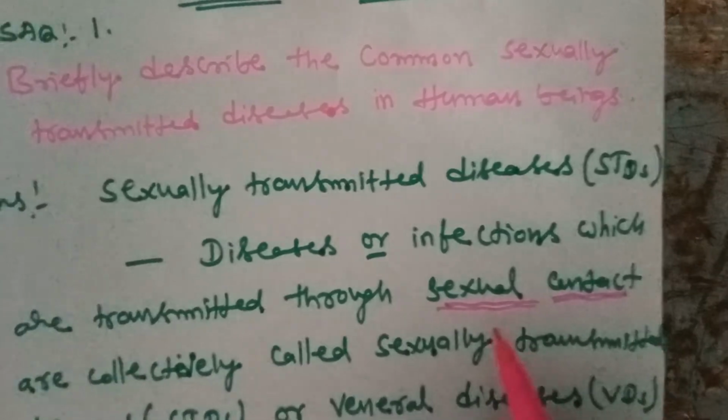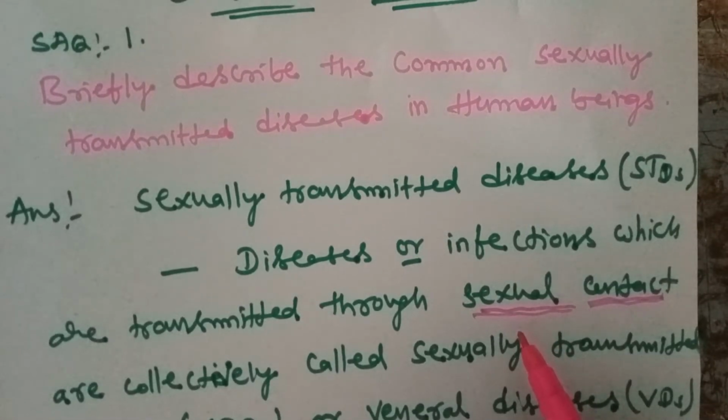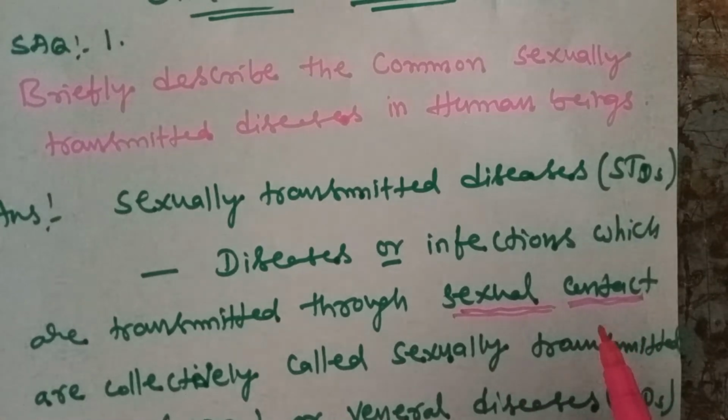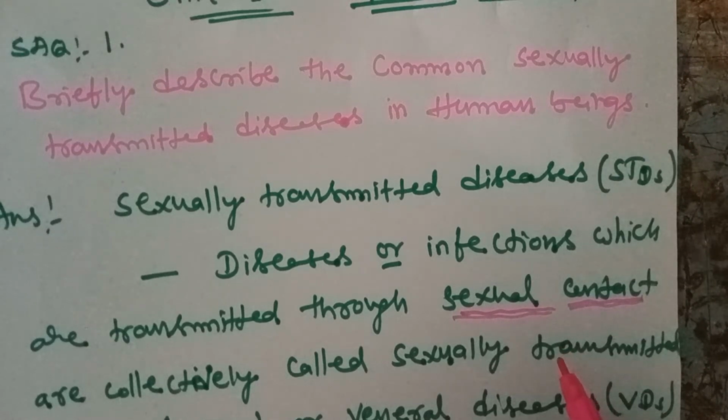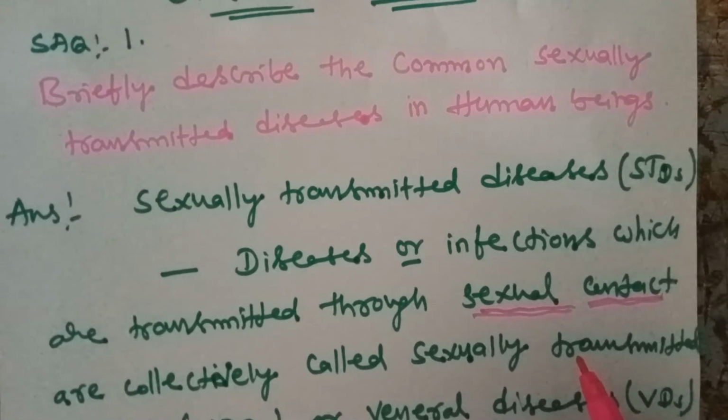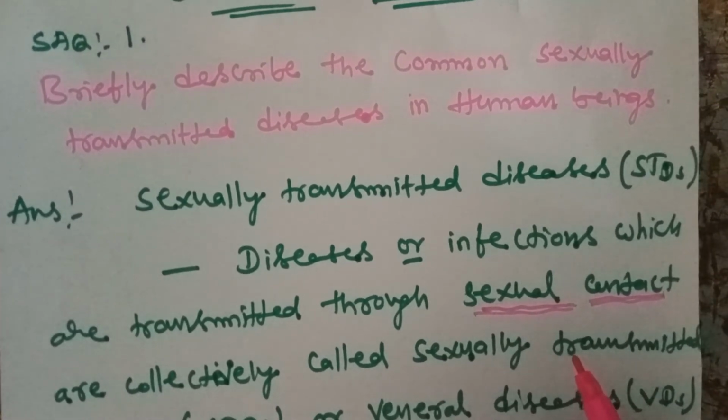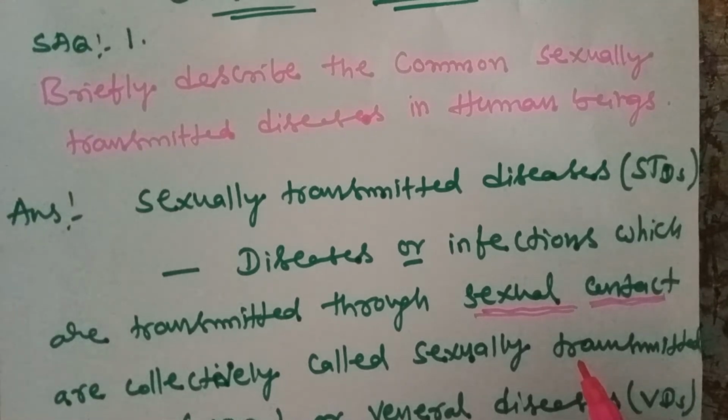When one person has the disease, how does it spread from one to another? That is through sexual contact. For example, so many diseases can attack the body, some by parasites or viruses. For example, nowadays the COVID virus attacks through the respiratory pathway.